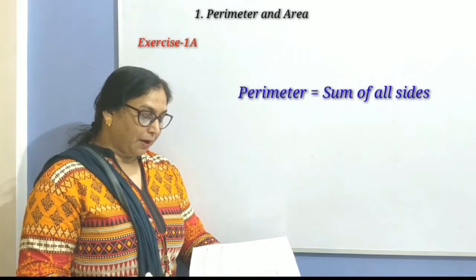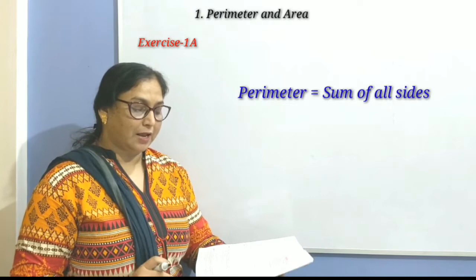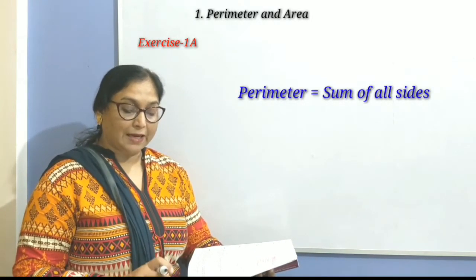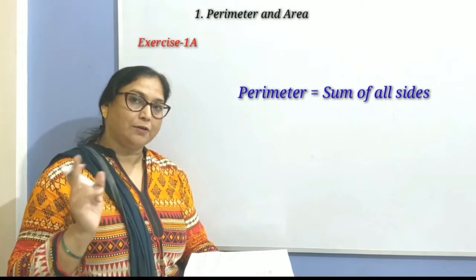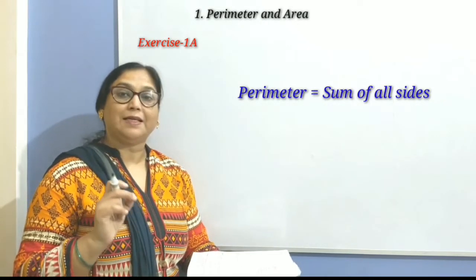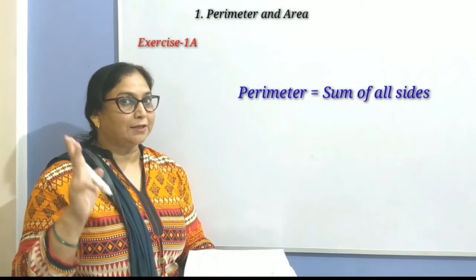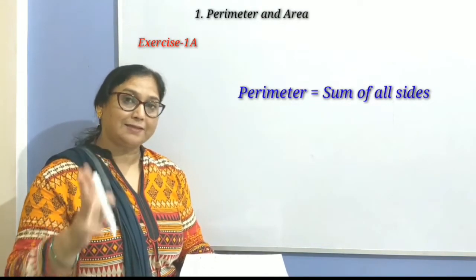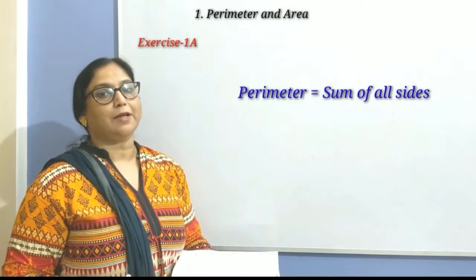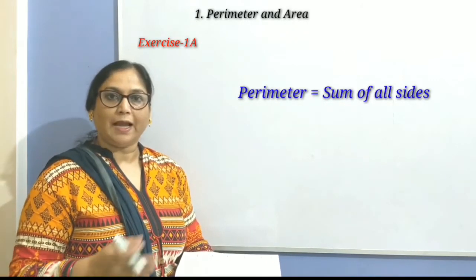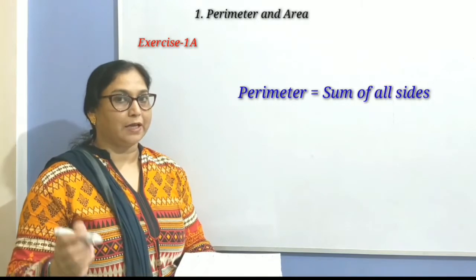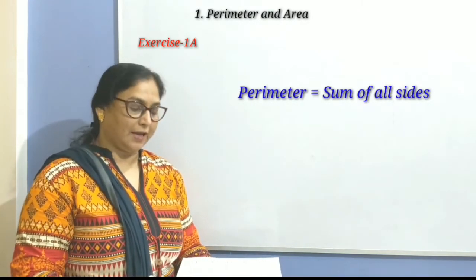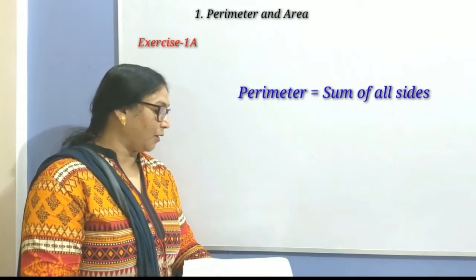Question number 2, B part. If ABC is an isosceles triangle in which AB equals AC, and if AB is 9 cm, it means AC is also 9 cm and BC is 6 cm. So what are the three sides in this case? 9 cm, 9 cm and 6 cm. Find the perimeter of the triangle ABC. Simply add all the three sides, 9 plus 9 plus 6. You will get the perimeter of the isosceles triangle. Let's move on to the next question.